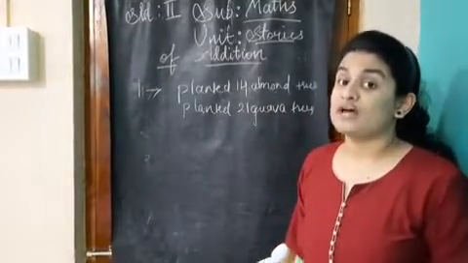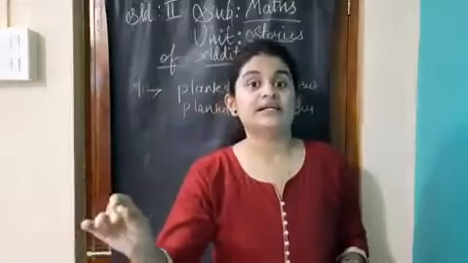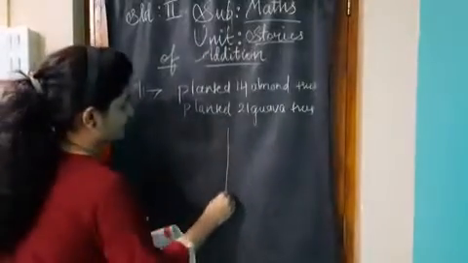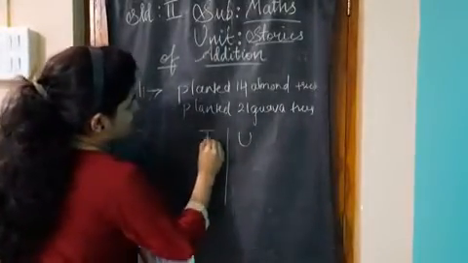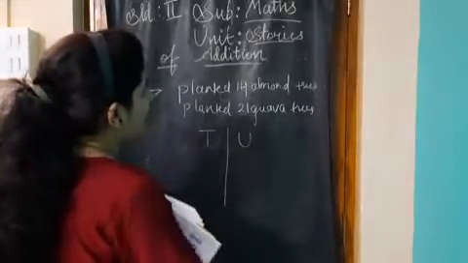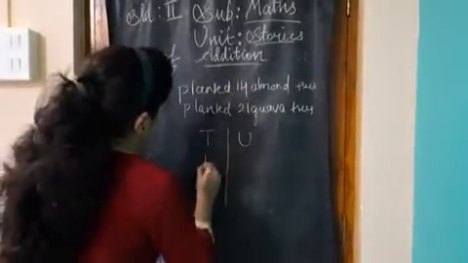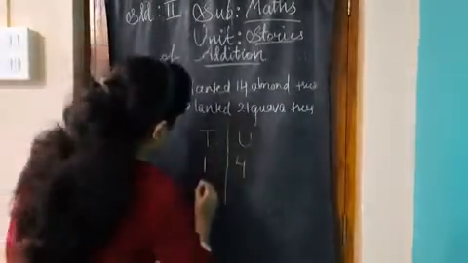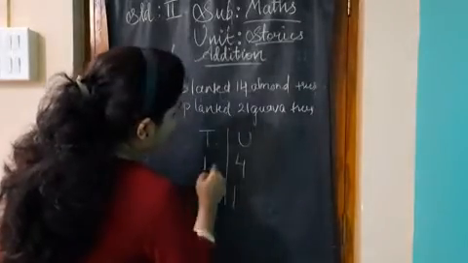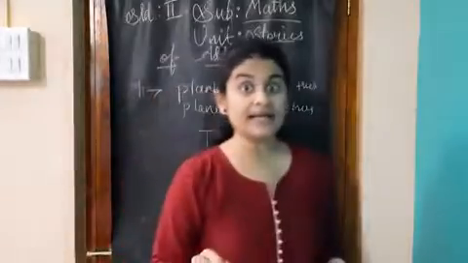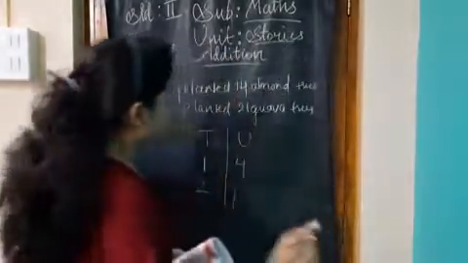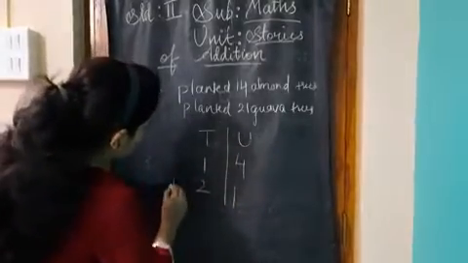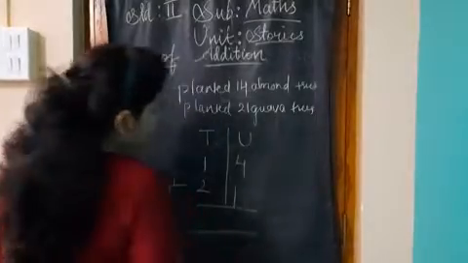So yes. So first of all, we need to prepare a table, that is units place and tens place. Let me show you. Units place and tens place. So students, first of all, we will place number 14. Then we are going to place 21. So what is 14? 14 trees he planted, right? He planted 14 almond trees. And 21, he planted guava trees. So we are going to plus these both the numbers.